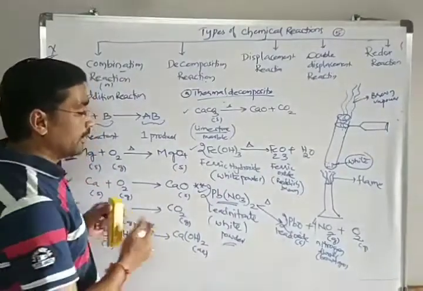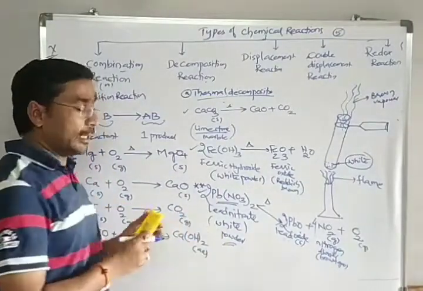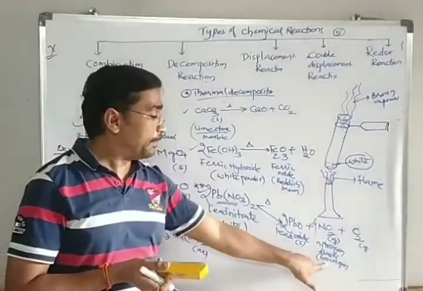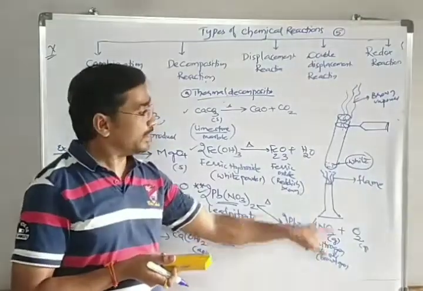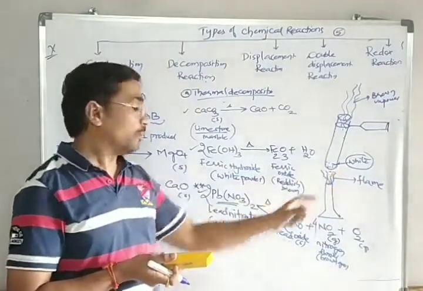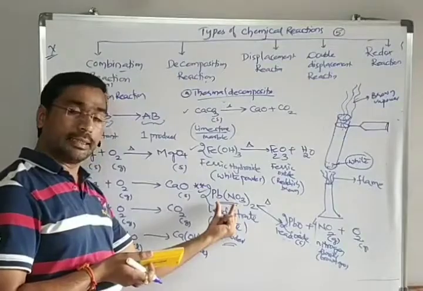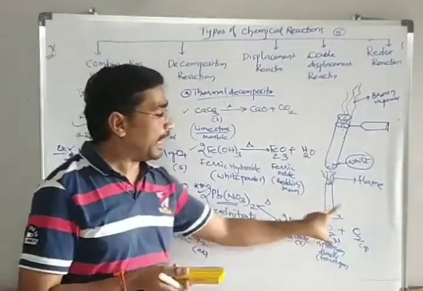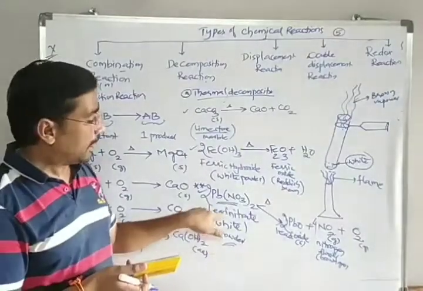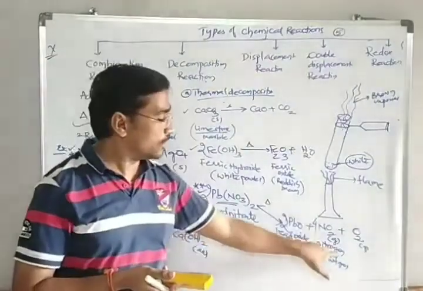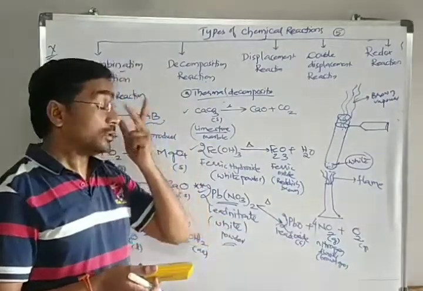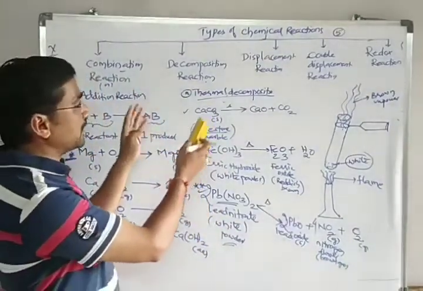Once again, a white color powder on strong heating evolves a brown color gas along with a solid at the bottom of the test tube. So what is that compound X, and write the complete balanced reaction for this. The compound is lead nitrate, and on heating it converts into the brown gas nitrogen dioxide, etc. So this is regarding the first one, thermal.